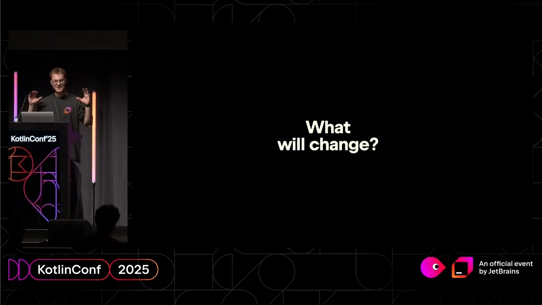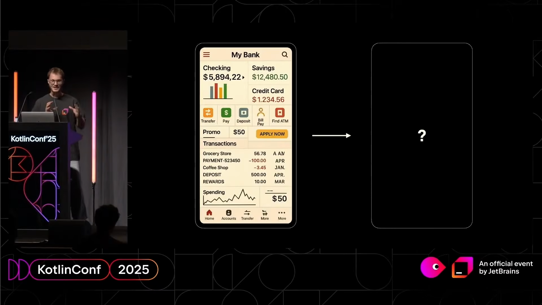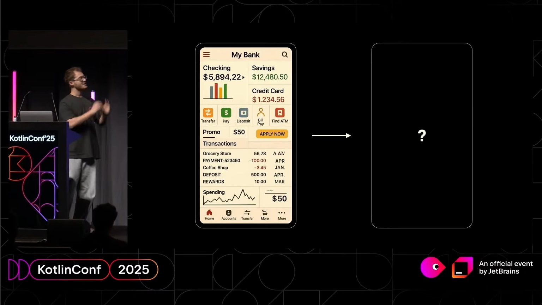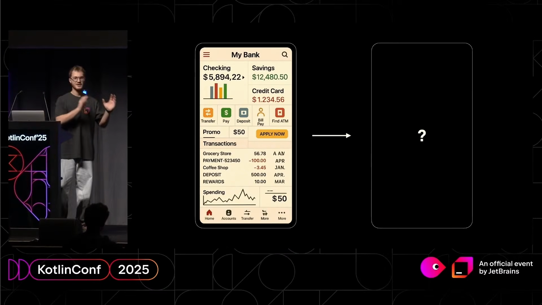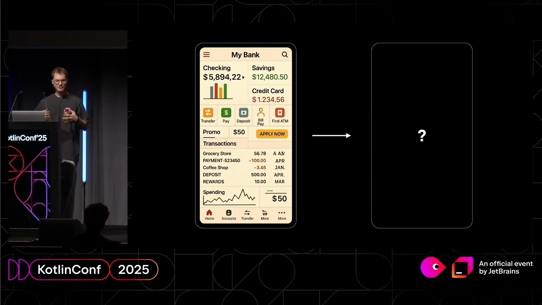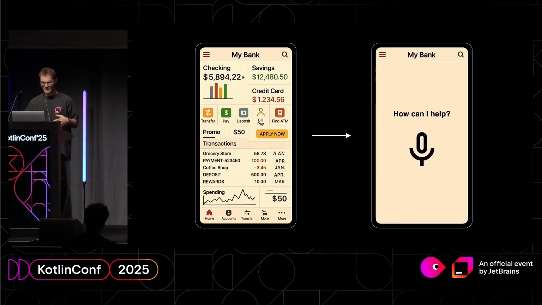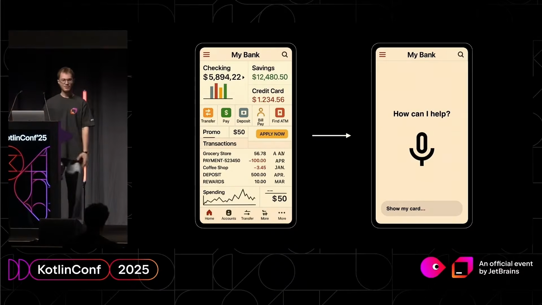So again, what will change? Let's take a look at this classical banking application example. You see this: checking, savings, credit cards, transactions, many other different things. But actually, what the user wants is to solve the problem. For example, they can tell the helper robot, show me my credit card, and it will do it.